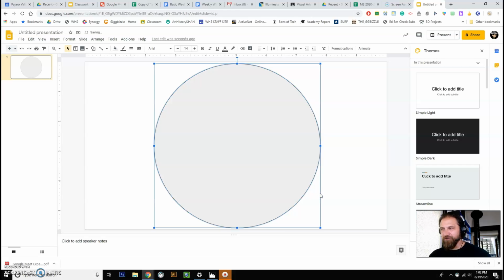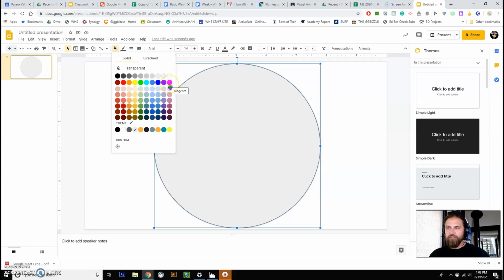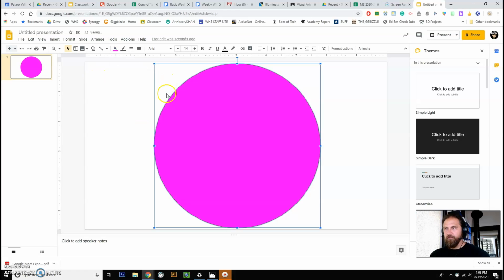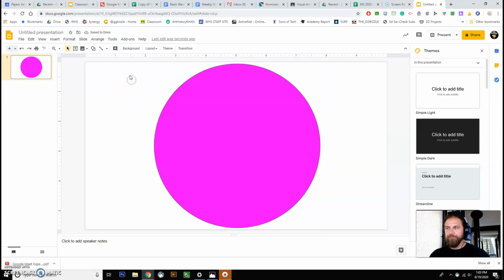Boom. If you hold down shift, S-H-I-F-T, shift. You can change the fill color to whatever you want. I am going to make mine this color because that's cute. And if you want to add an image, you could do it now or you could do it later.